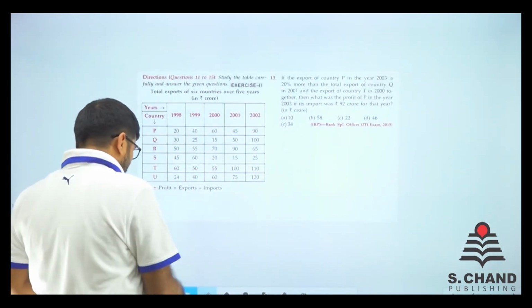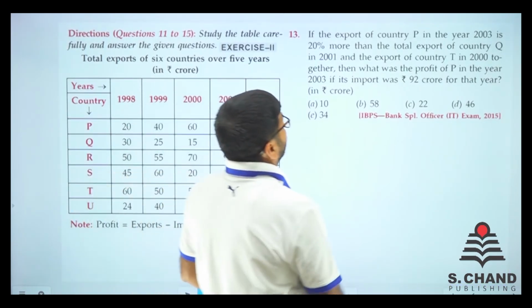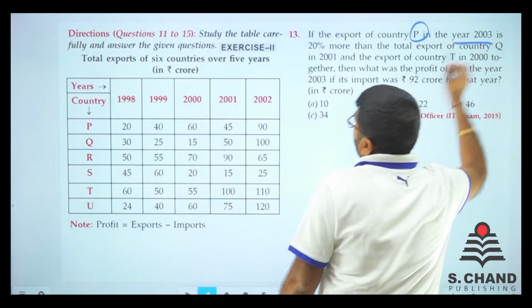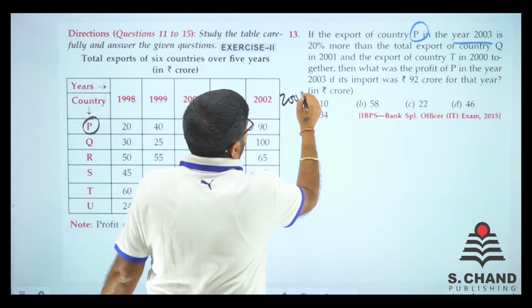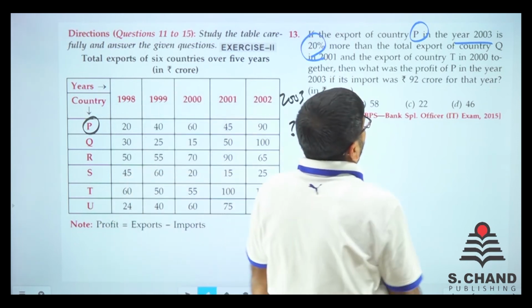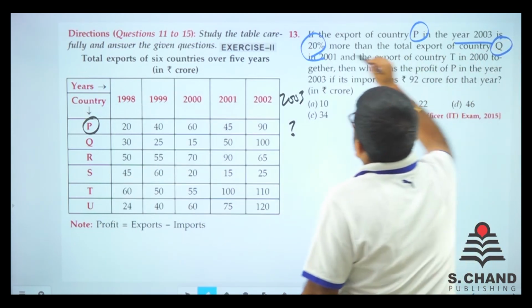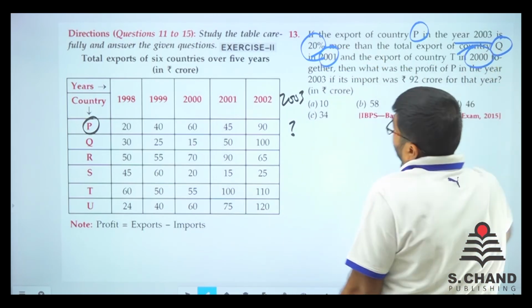We have question number 13 with us. What does it say? If the export of country P in 2003 is 20% more than the total export of country Q in 2001 and the export of country T in 2000.